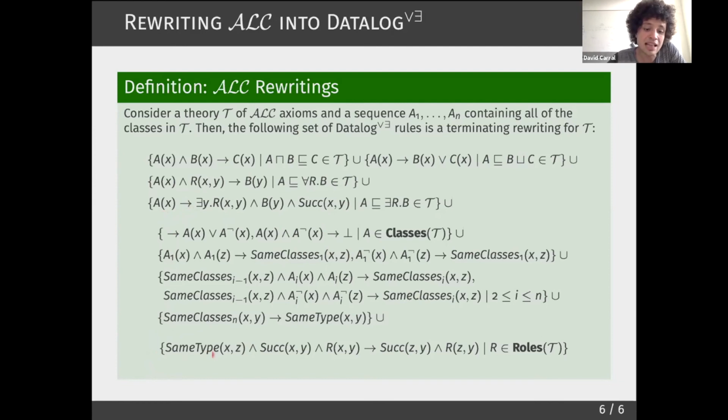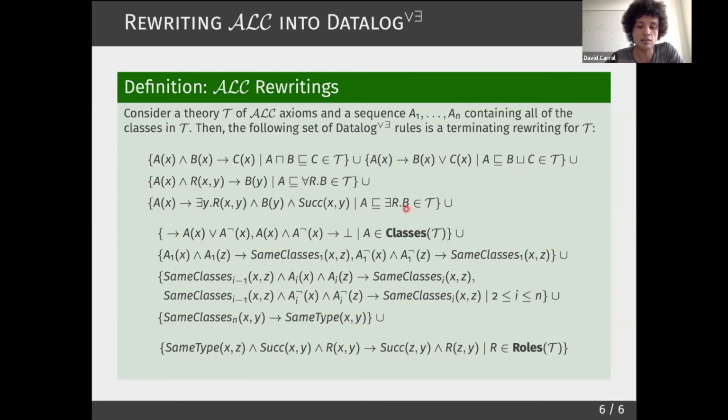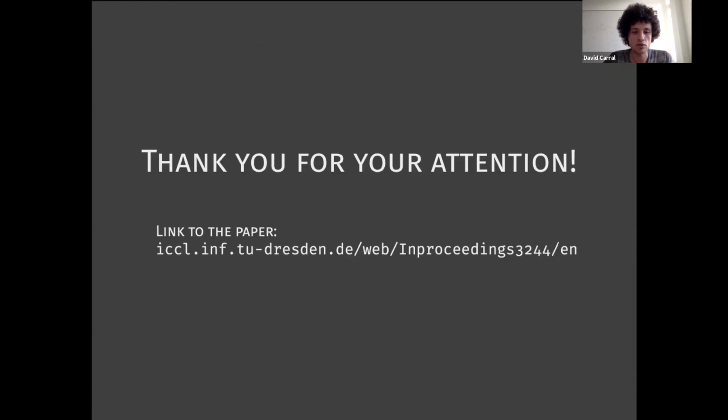Note that if we didn't have this rule, we would produce an infinite number of successors, but using this one, we can reuse these successors and satisfy all existential restrictions using a finite number of elements. So in spirit, this is very similar to the blocking techniques that we have seen in Tableau algorithms, but it is all implemented using the functionality of the Datalog-first restricted chase.